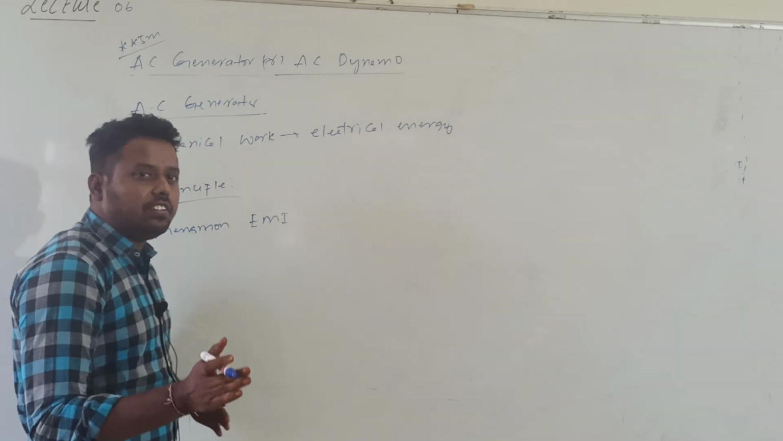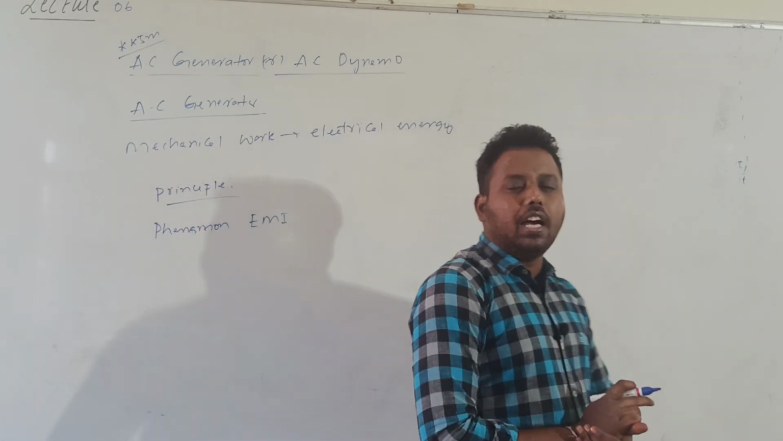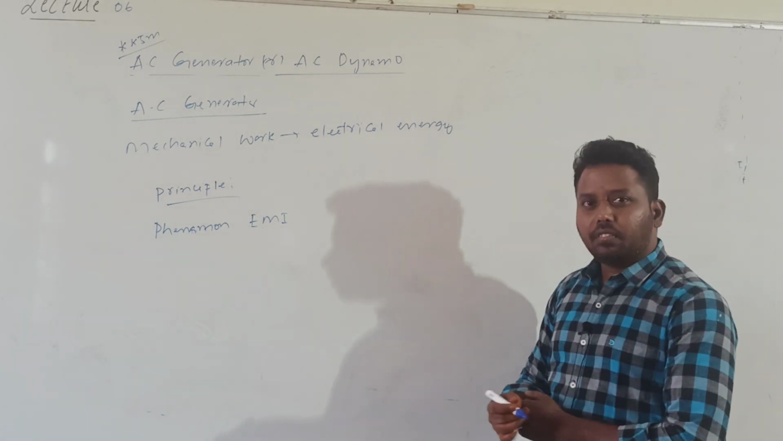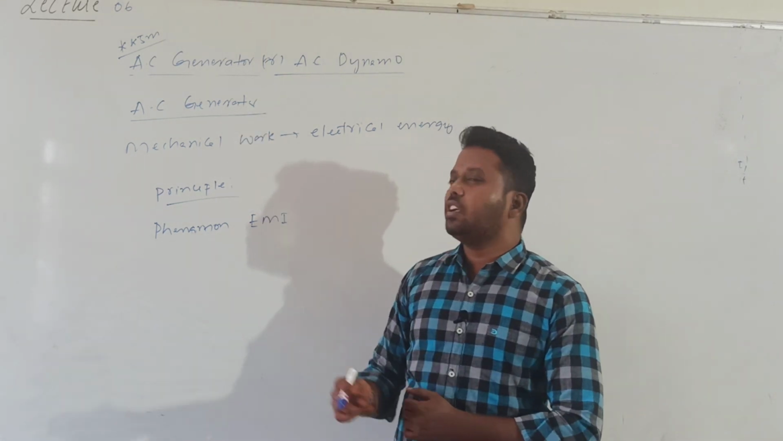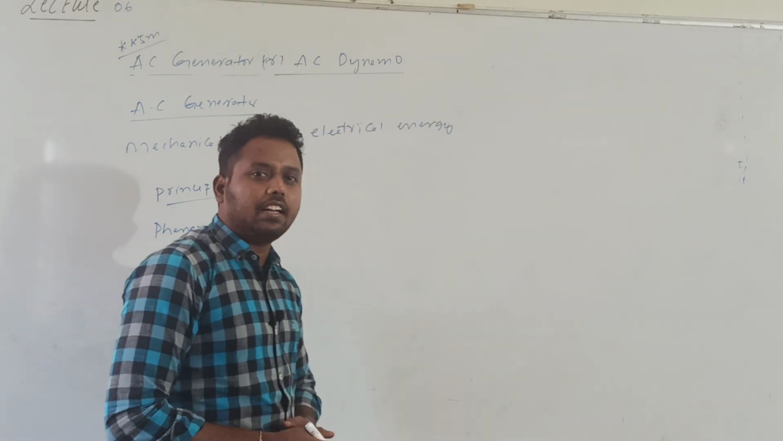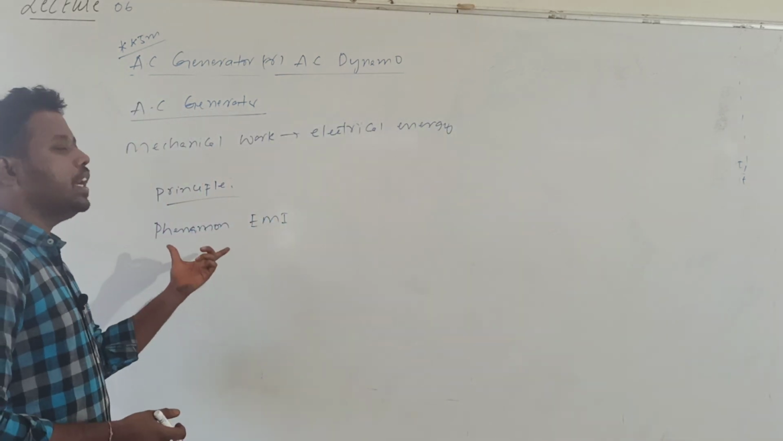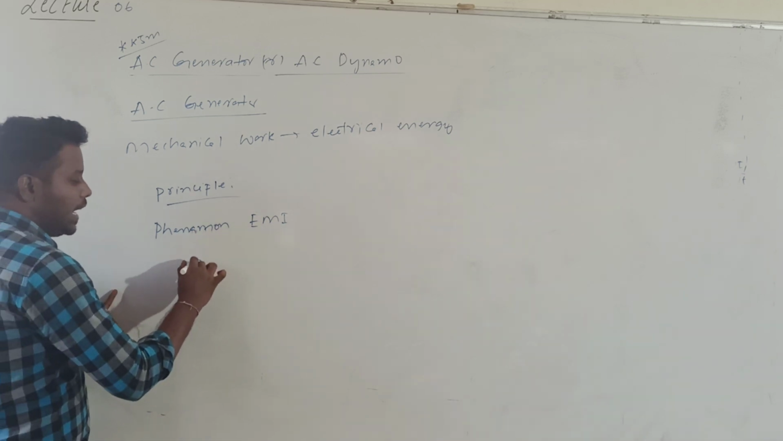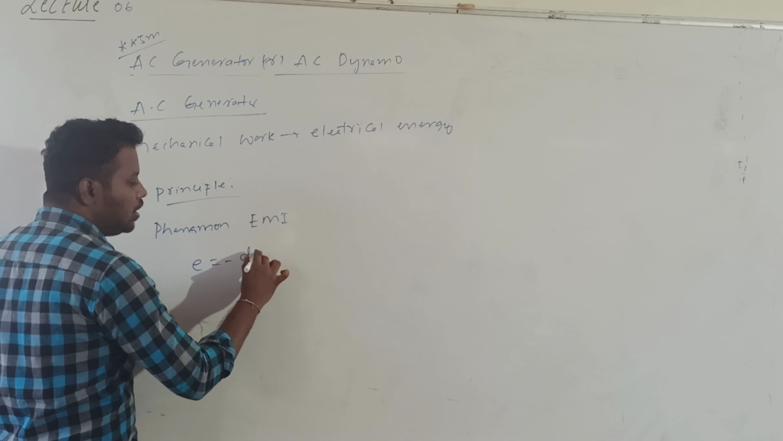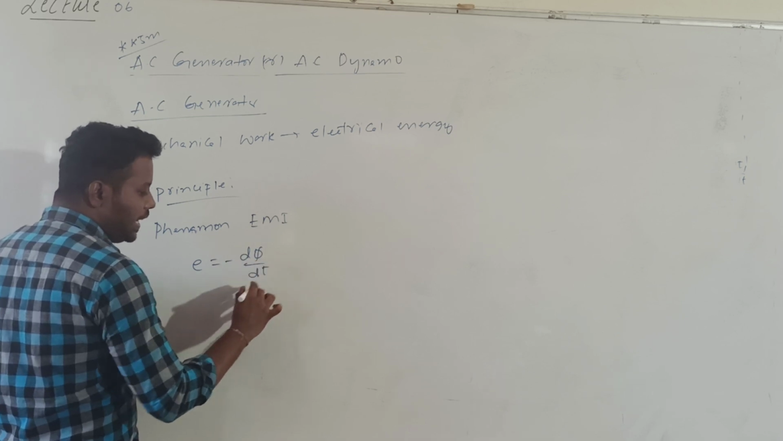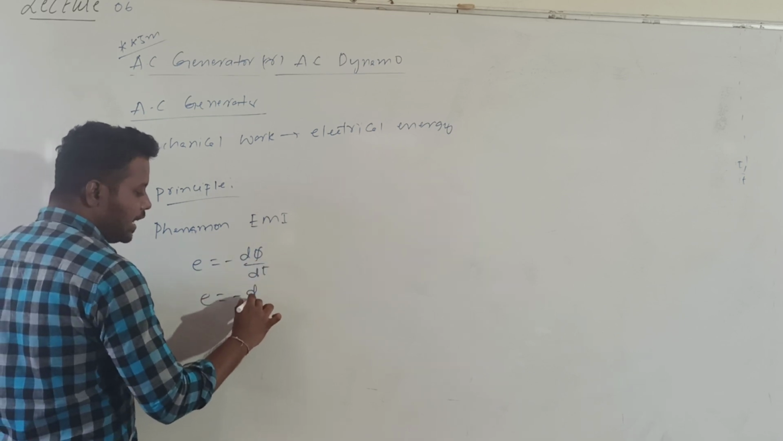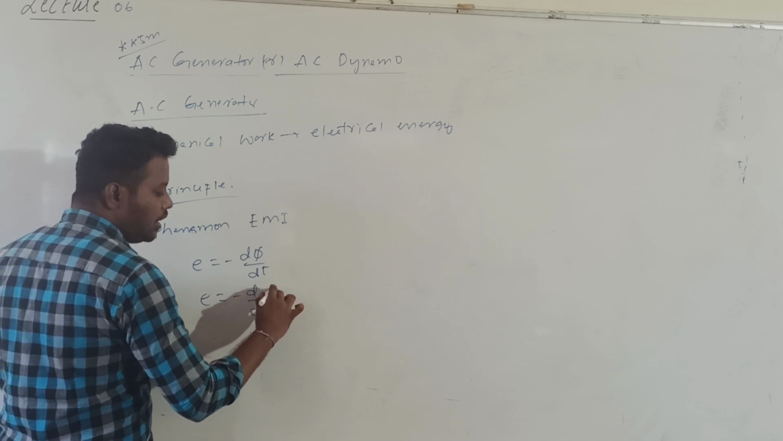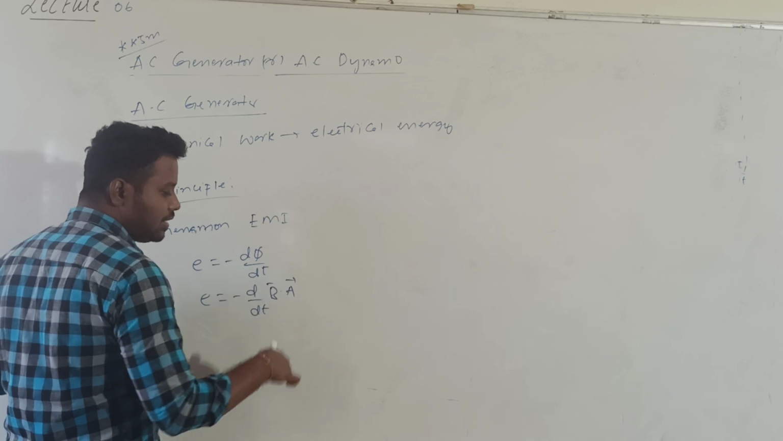Whenever there is a change in flux linked with a coil, an induced EMF, hence induced current, will flow in that coil. So that is the working principle of which one? AC generator. Already you know this. Whenever a coil is placed in an external magnetic field, the induced EMF is given by E = -dφ/dt, which is -d/dt of B·A. That we can discuss now.